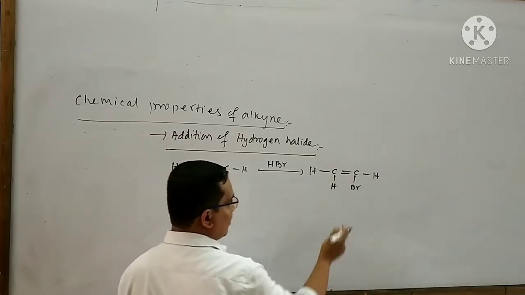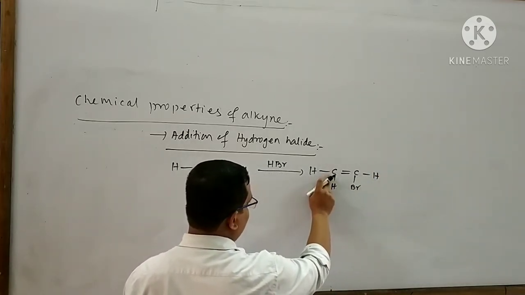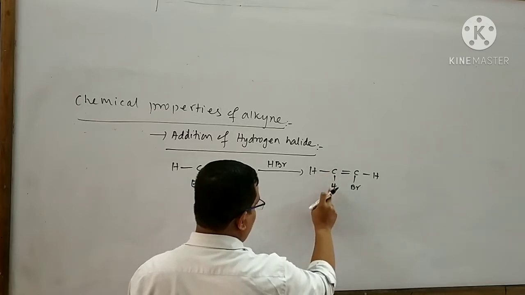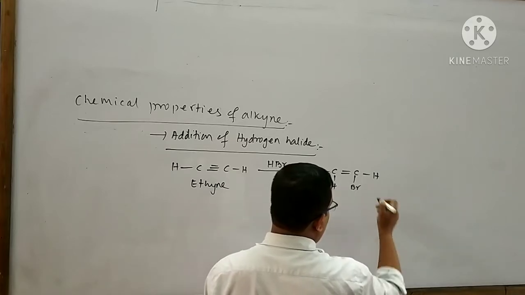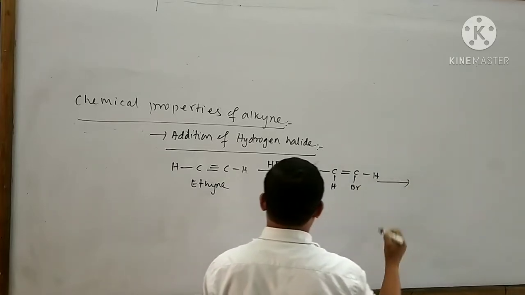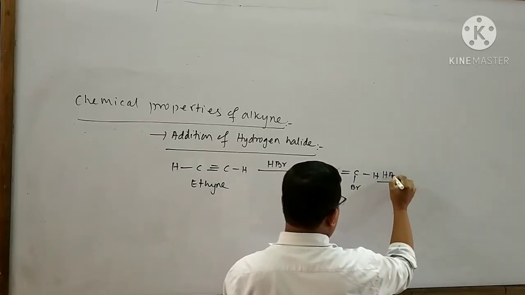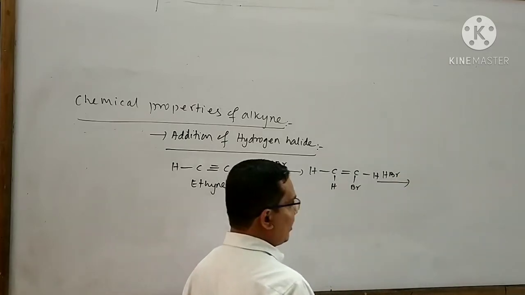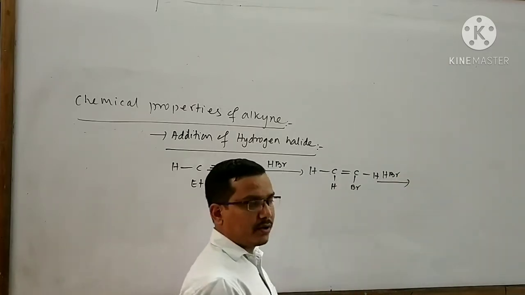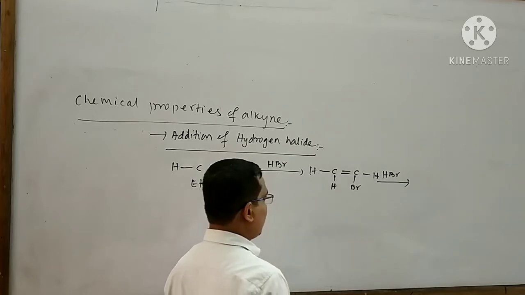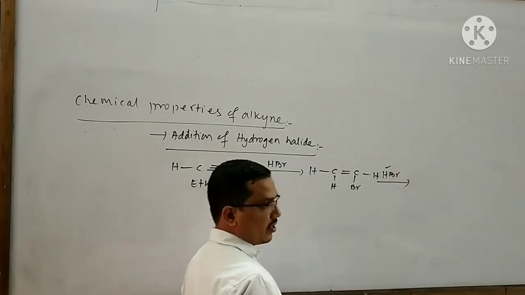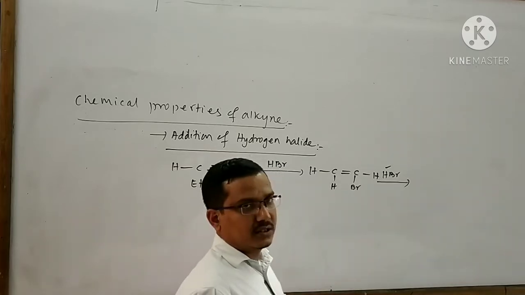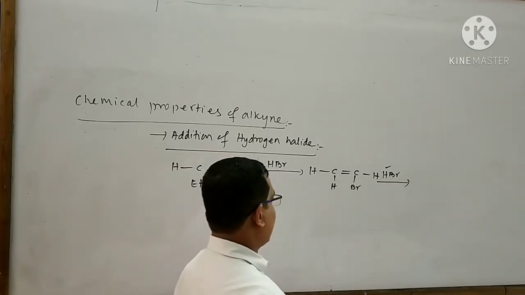You can also attach the bromine atom with this carbon atom and the hydrogen atom with that carbon atom as your choice. Again, when this product undergoes reaction with HBr, then what will happen? Another pi bond breaks, and hydrogen and bromine atoms will attach with these two carbon atoms.